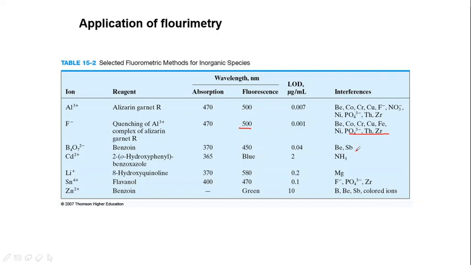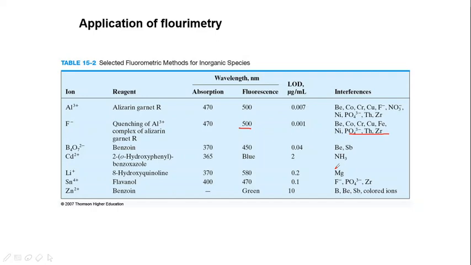Cd2+, that is cadmium, could be detected with 2-orthohydroxyphenyl benzoxazole, where it shows in the visible region, that is blue, and the limit of detection is 2 microgram per ml. The interference is due to ammonia. Now lithium and Sn4+ could be detected by 8-hydroxyquinoline and flavanol respectively with fluorescence at 580 and 470, 0.2 and 0.1 limit of detection, and the interfering species can be Mg, F-, PO4 3- and zirconium.